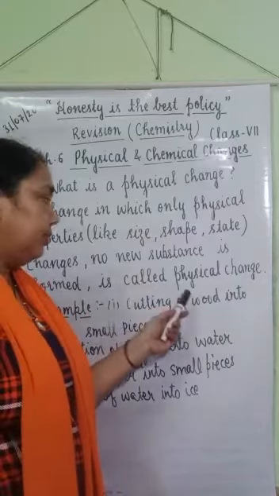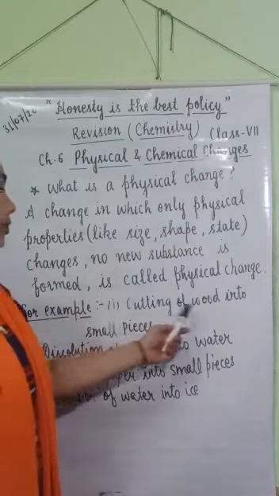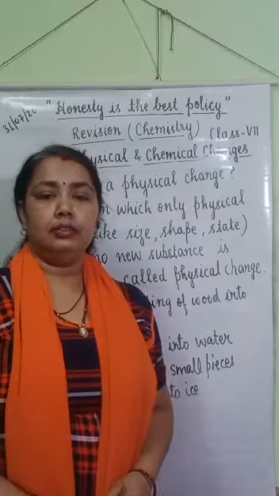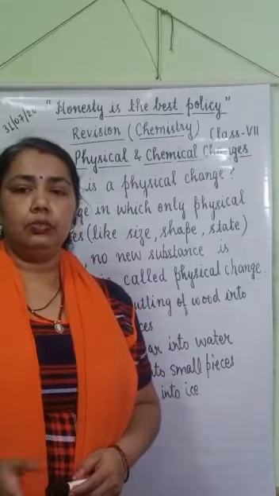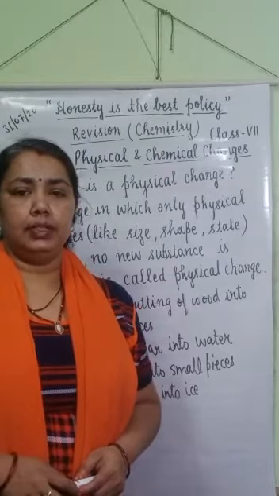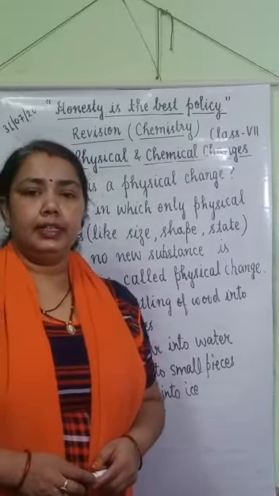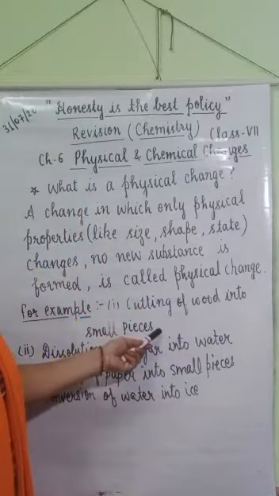it's called physical change. For example, cutting of wood into small pieces. When we cut wood into small pieces, no new substance is formed. Only the shape is changed and there is no change in the chemical composition. So it is a physical change.